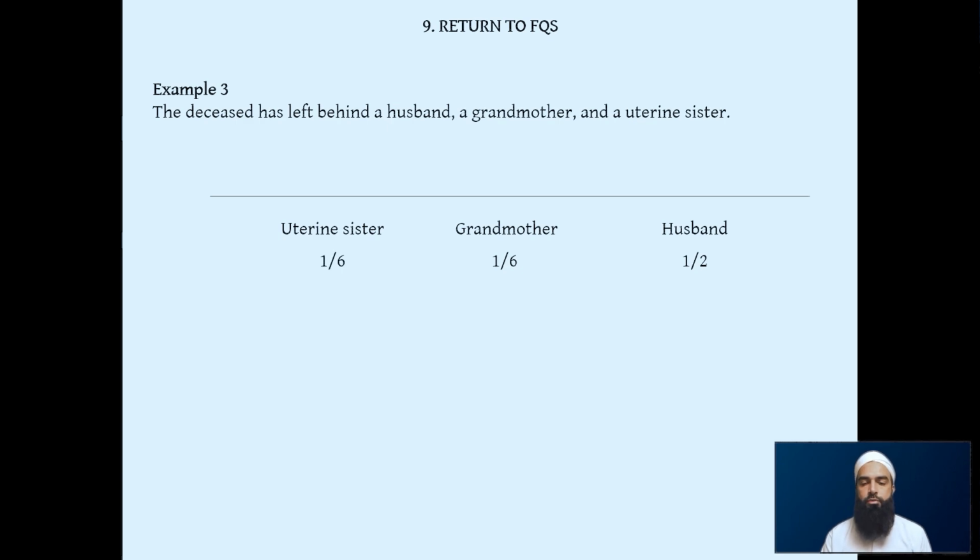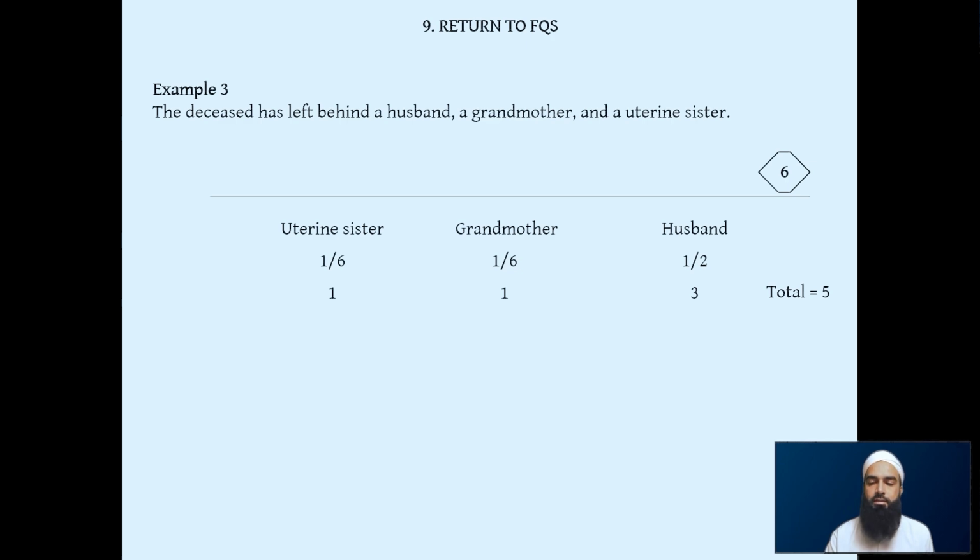So as normal, we see group 2, 1/6 and 1/6, and group 1, a half. So we just use that half denominator, 2 multiplied by 3 gives us 6 as our divisor. So husband gets half of that 6, which is 3. Grandmother gets 1/6 of the 6, which is 1. The uterine sister gets 1/6 of the 6, which is 1. We add it up, it totals 5. 3 plus the 2 there is 5.